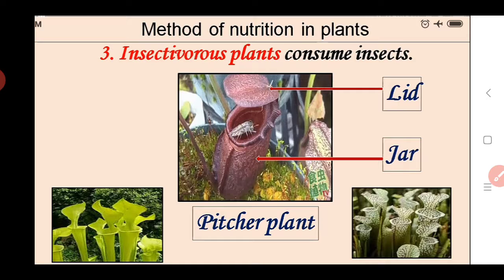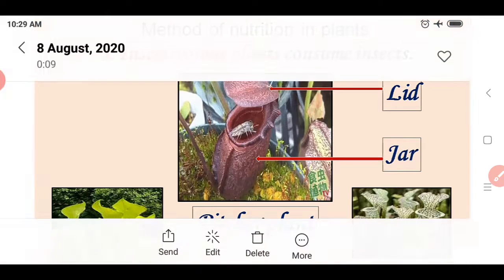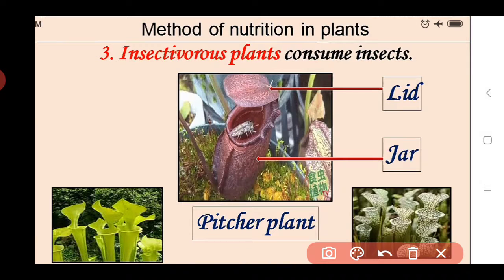The third one is the insectivorous plants. So first we see what the insectivorous plants are. If we see some plants here, an example is the pitcher plant. These are the pitcher plants in various shapes. These pitcher plants also cannot prepare their own food. So for fulfilling the need for food, they also depend on others. Here they cannot use other plants, but they use animals like insects.